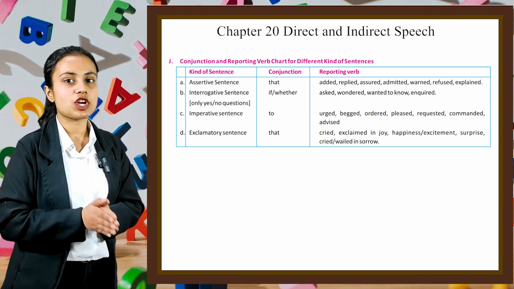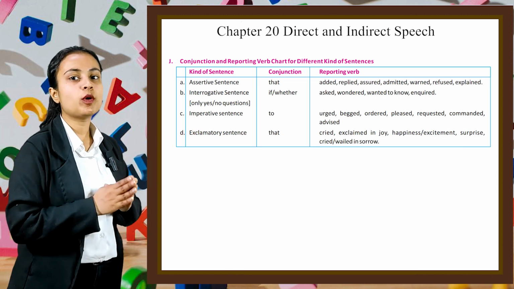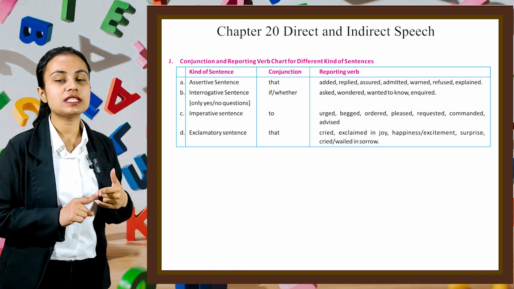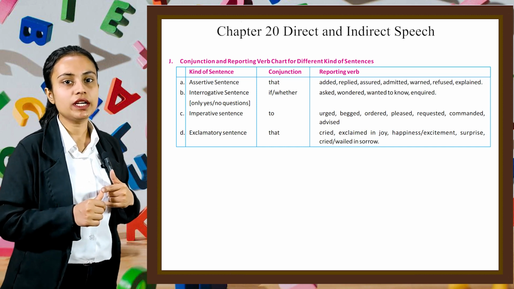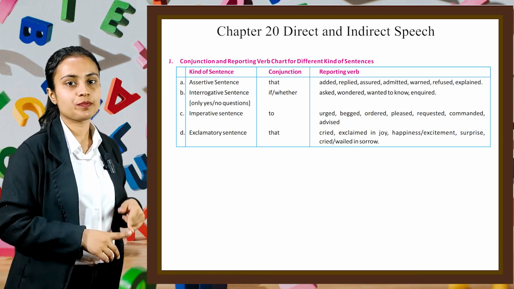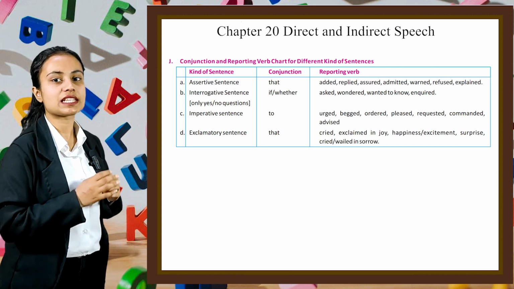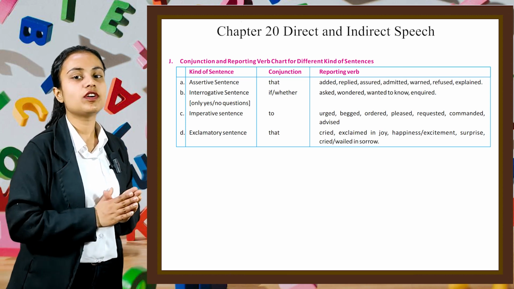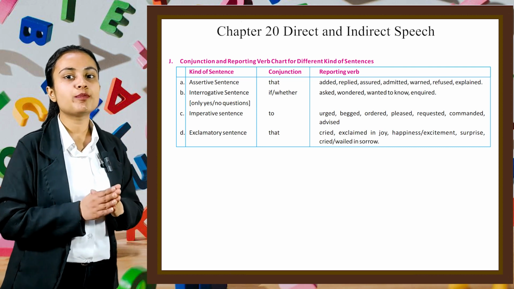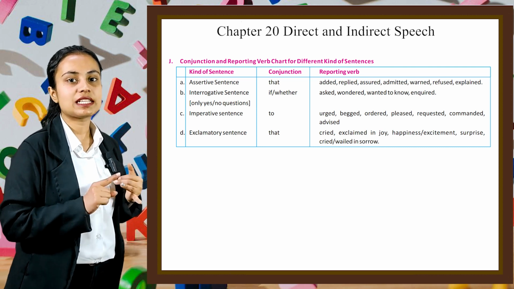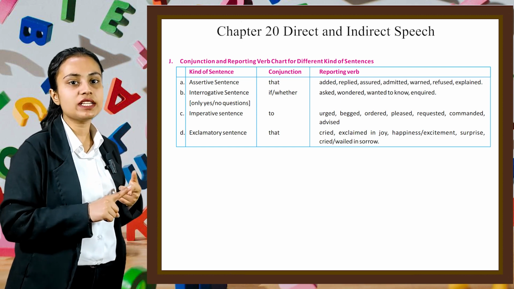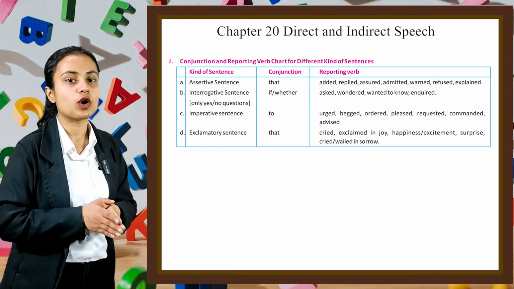We can use the conjunction to, and reporting verbs can be urged, begged, ordered, pleaded, requested, commanded, and advised. Now the next type of sentence is the exclamatory sentence. We can use the conjunction that for this type of sentence, and reporting verbs can be cried, exclaimed in joy, happiness or excitement, surprise, cried or wailed in sorrow.